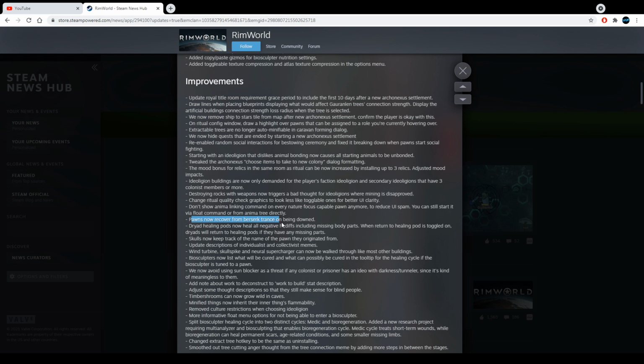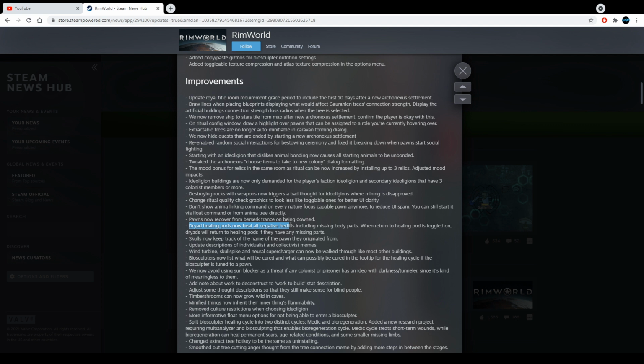Pawns now recover from berserk trance on being down. Okay, they recover from berserk. That's good news. Yeah, because otherwise you just have to kick their ass, and that could be bad because if you, let's say, attack your own pawn while they're berserk, you can do a lot of damage, which is not good long term. So yeah, I guess.